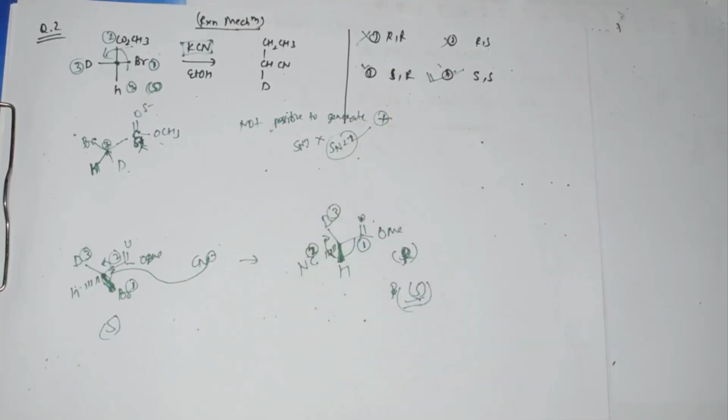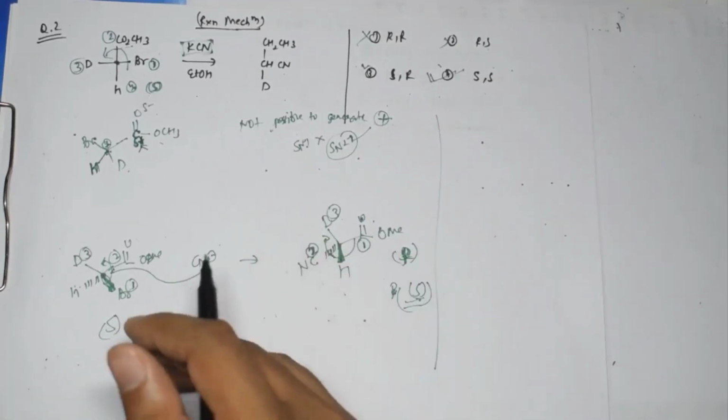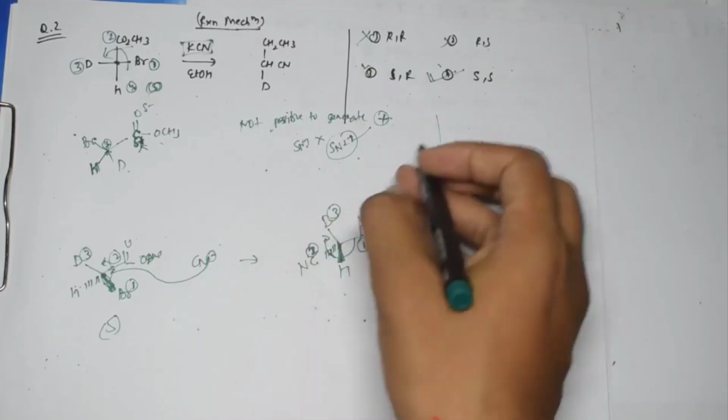So what I am trying to say to you, if you are going for any reaction mechanism, please go through all the mechanism, right, and please go through all the steps whatever are possible in that case. After that only please write the answer carefully. So this is the thing, but what is actually the problem over here, why are we getting the same configuration even after the inversion? The thing is priority.